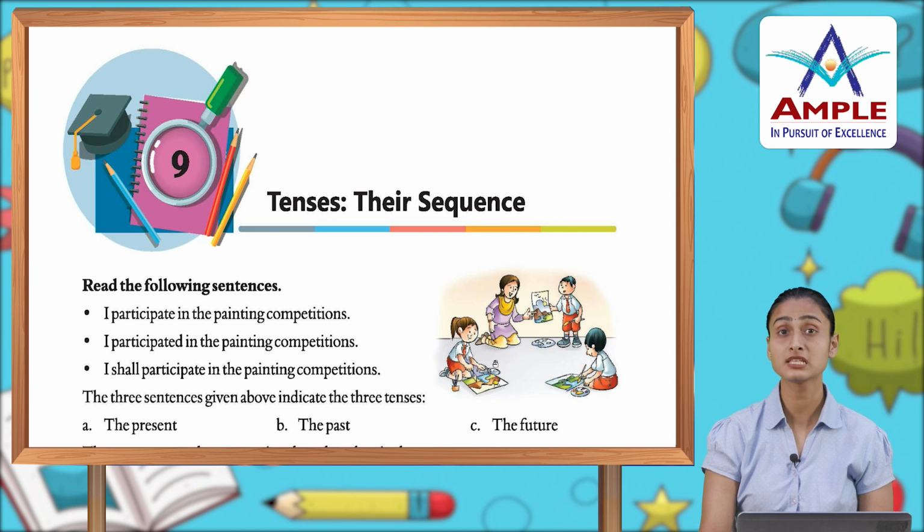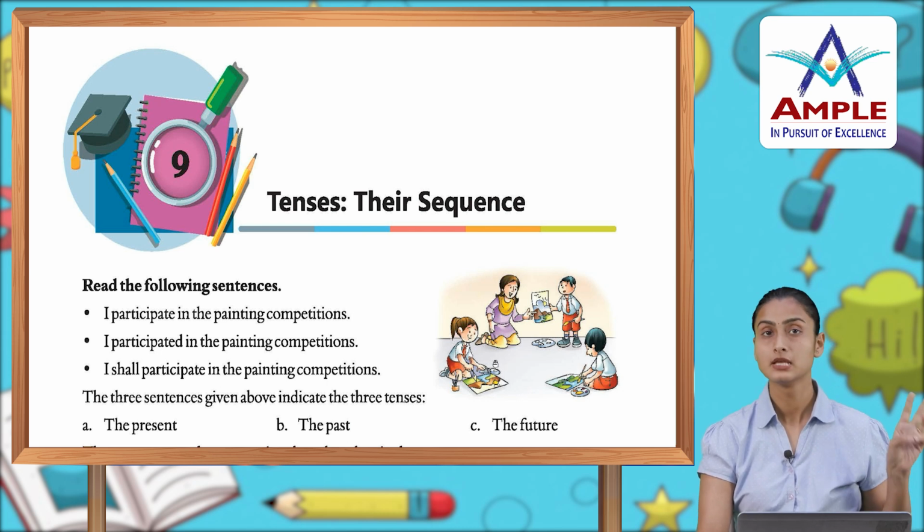Today's topic is tenses, their sequence. Read the following sentences. I participate in the painting competitions. I participated in the painting competitions. I shall participate in the painting competitions. The three sentences given above indicate the three tenses: the present, the past, the future.